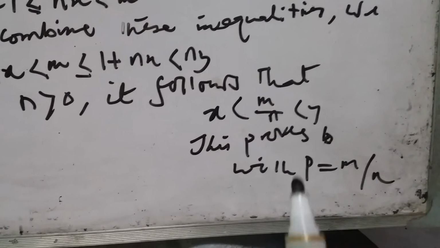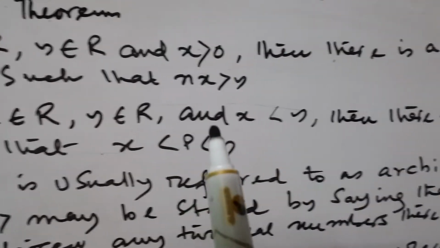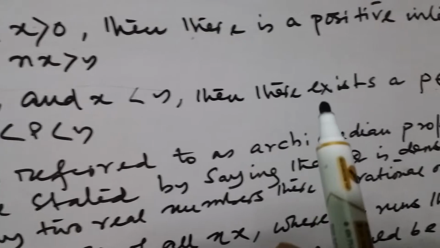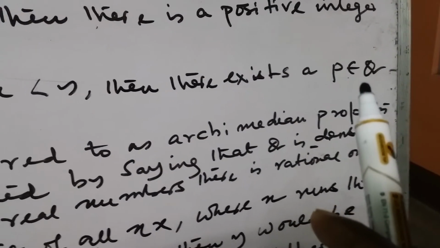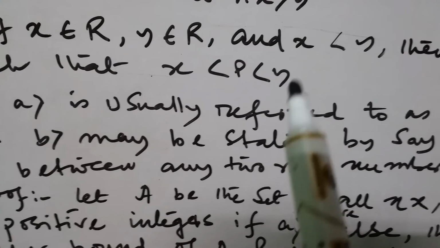If p is equal to m by n, then our theorem holds: if x belongs to R, y belongs to R, x is less than y, then there exists a p belonging to Q such that x is less than p is less than y.